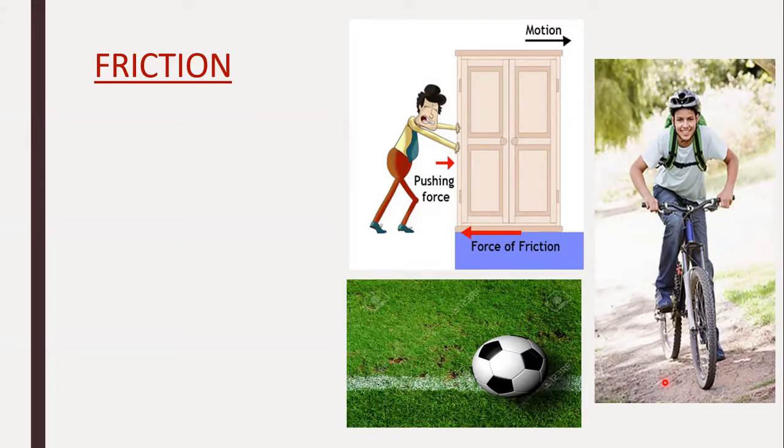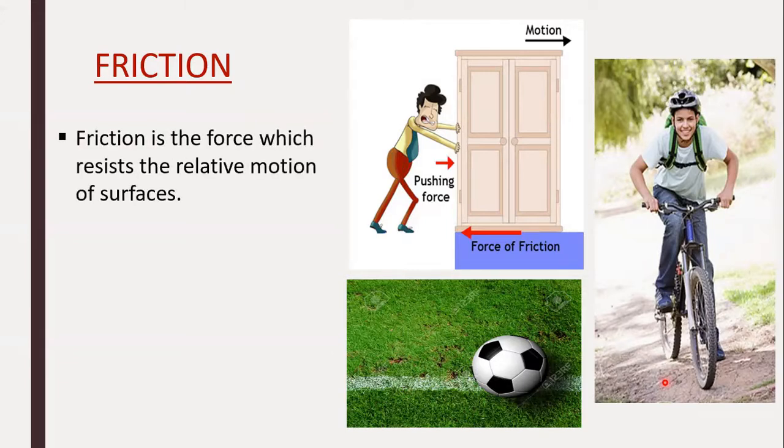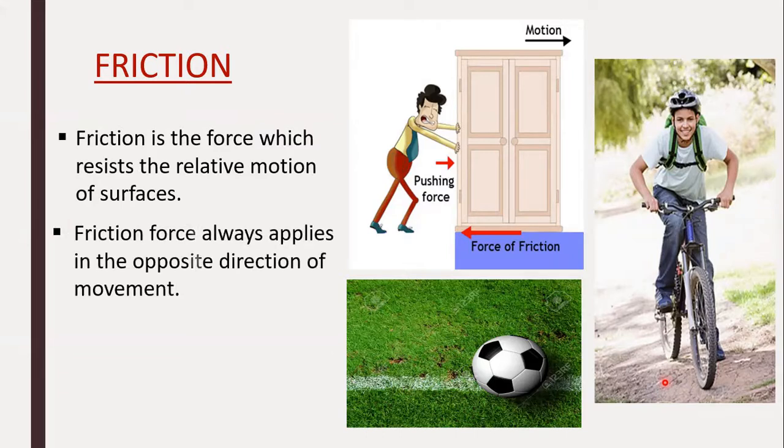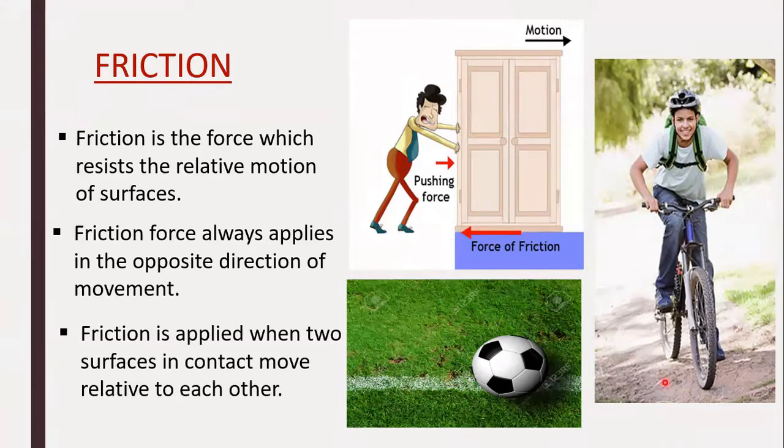From the examples, we can infer that friction is the force which resists the relative motion of surfaces. Friction force always acts in the opposite direction of movement. Friction is applied when two surfaces in contact move relative to each other.